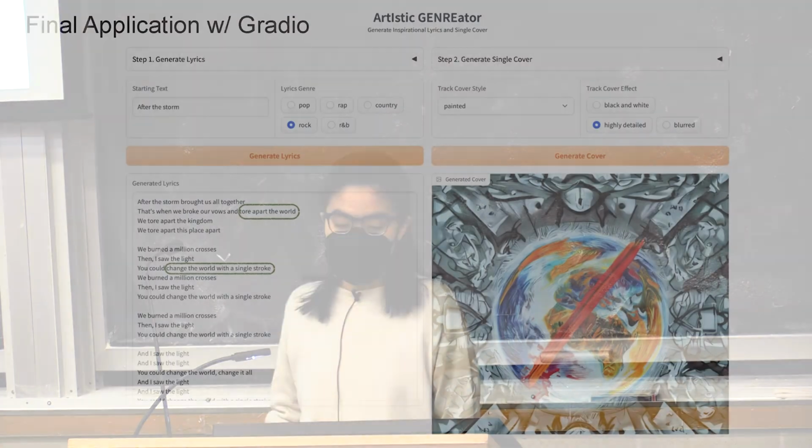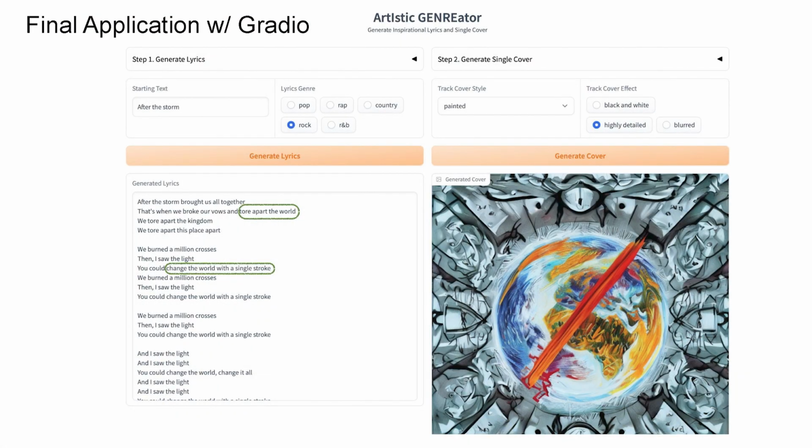So this is our final application. As you can see, we can use it to generate lyrics. And based on the lyrics, based on the style and effect, the app can also generate the single cover for us. But this is the stretch goal, so we won't talk too much about it.